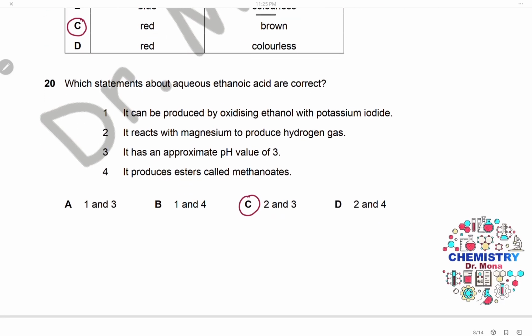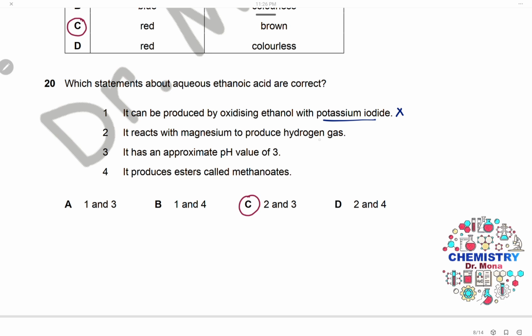Question 20. Which statements about aqueous ethanoic acid are correct? It can be produced by oxidizing ethanol with potassium iodide. This is wrong. It can be produced by oxidizing ethanol with potassium manganate 7 or potassium dichromate. So statement 1 is wrong.